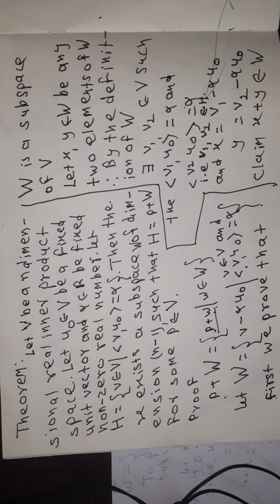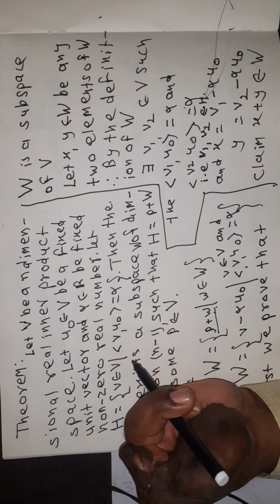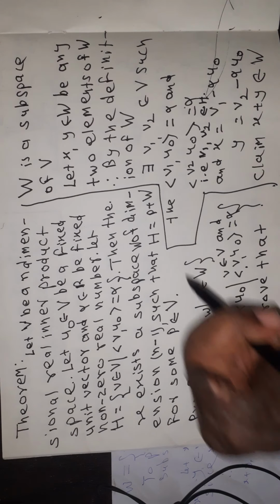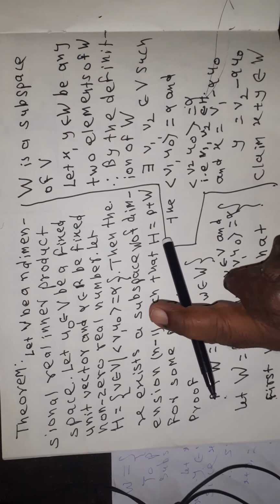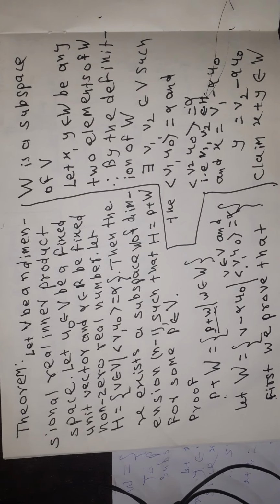Here H is a hyperplane. It is a set of vectors v in V, so that angle bracket v, u0 is equal to alpha. Then we have to show that there exists a subspace W of dimension n minus 1 such that H is equal to P plus W for some fixed P belong to V. तर पहिल्यांदा बरोबर आहे. तर P हा एक वेक्टर आहे जो फिक्स्ड आहे आणि W हा सबस्पेस आहे.